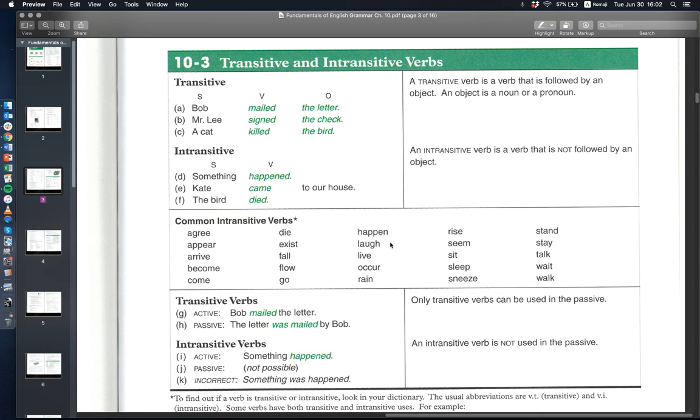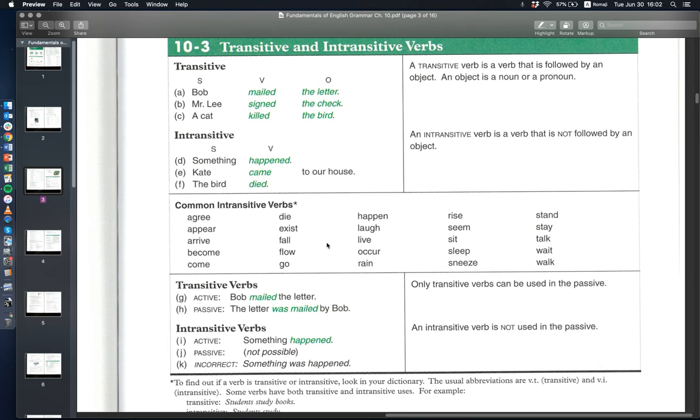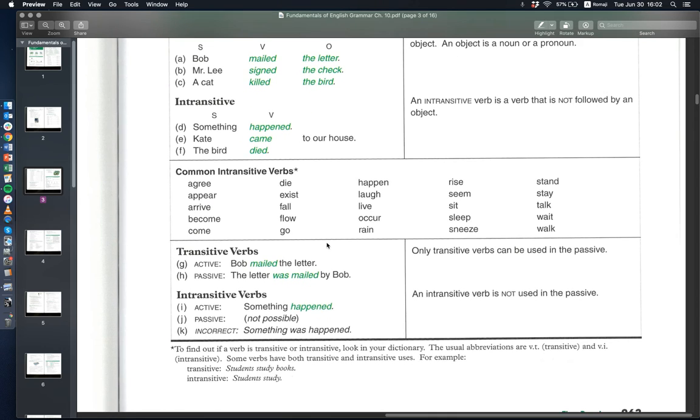Okay. So this chart is very useful because it gives you a short list of some very common intransitive verbs. Okay, I like agree, appear, arrive, become, come. These you can never make a passive in form. So that's basically it. You should take a look at these verbs and make sure you know all of these ones. Just remember that any verb that doesn't have an object cannot be changed to passive. Okay, so that's it.